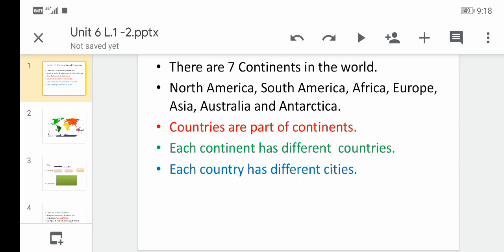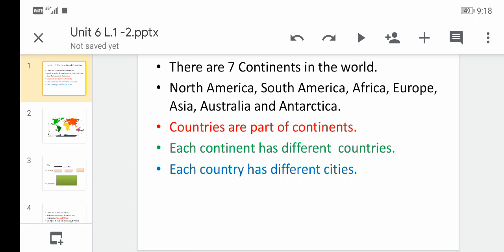For example, the continent of Asia. Inside Asia there are many countries. India, Pakistan, Saudi Arabia, Jordan, Palestine, many countries. We live in one of these countries now, which is Saudi Arabia. And inside the country there are different cities, so each country has different cities.